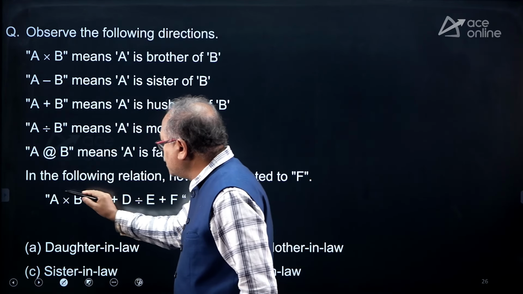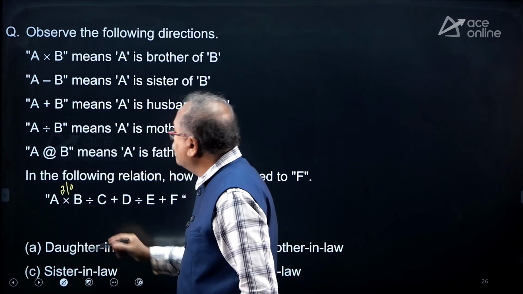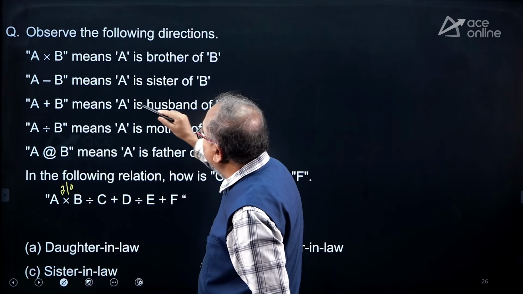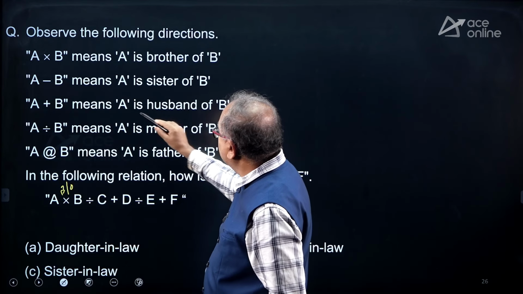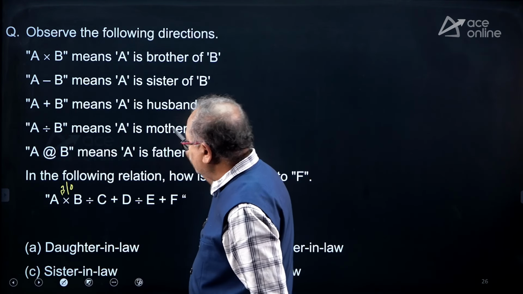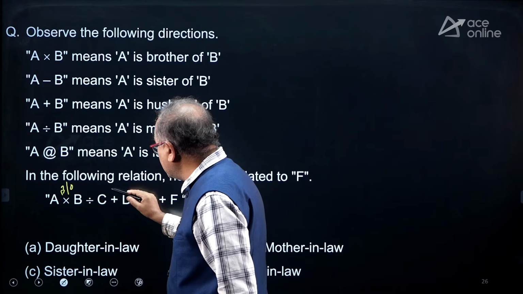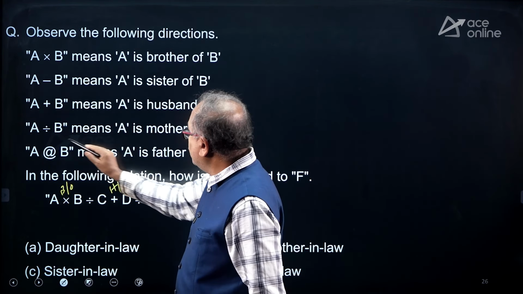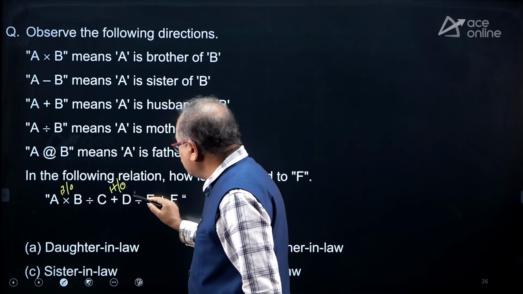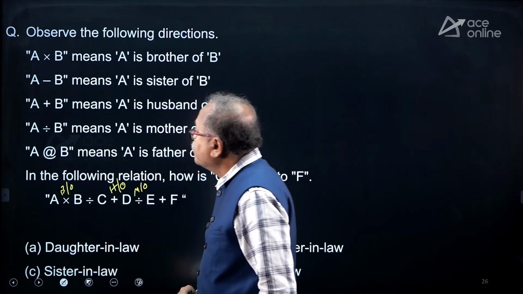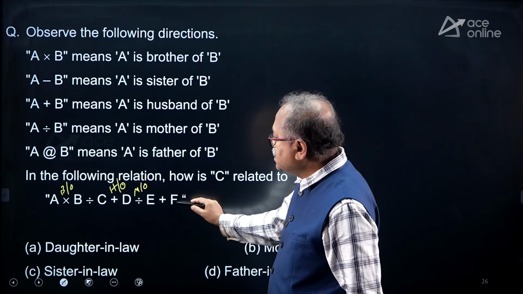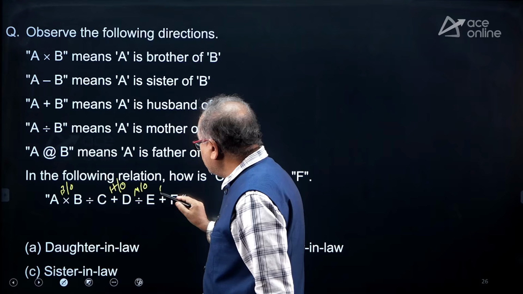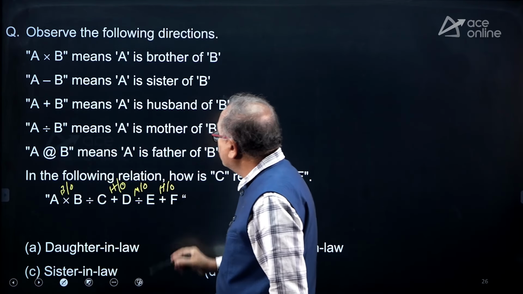Multiplication means brother of. And minus is not given over here. And then plus means husband of. So where is plus? Plus is here. So husband of. Okay. Divided means mother of. So this is mother of. And plus is again given over here. So plus means husband of.